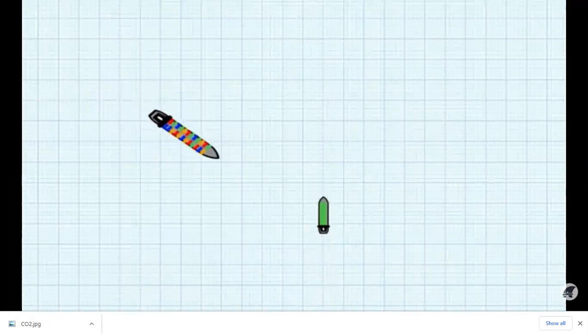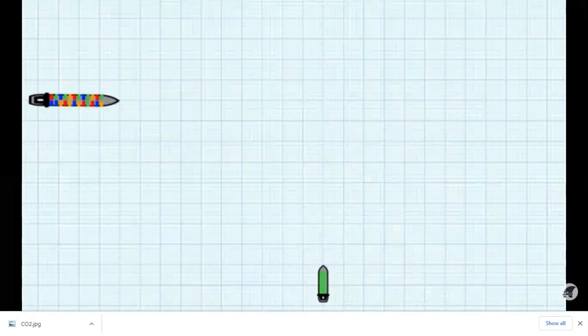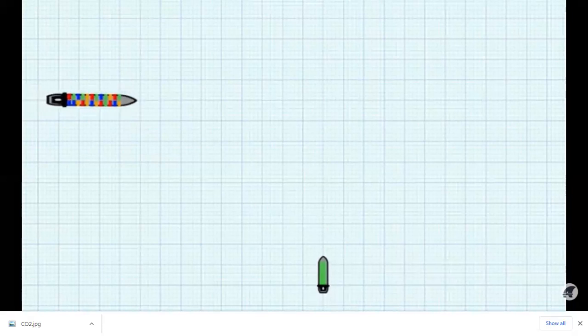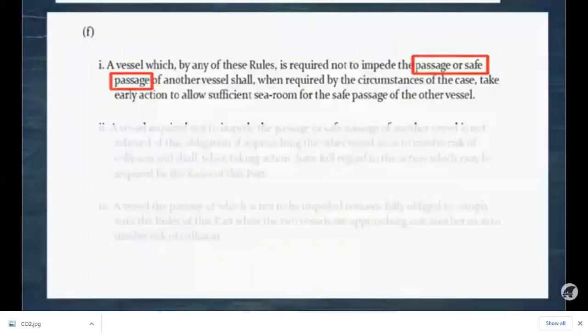So normally, because we are on the starboard side of container vessel, so container vessel should alter. But if container ship is constrained by her draft, so her safe passage should not be impeded because she cannot alter. So then we have to alter. So for a CBD vessel, constrained by draft, we have to alter. But alteration of course towards port has to be avoided. So we go on the starboard side, take a round turn and pass astern of this vessel.